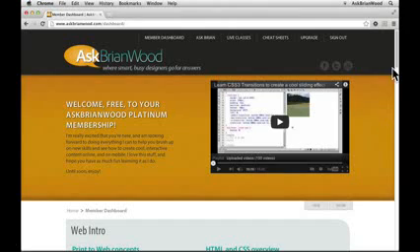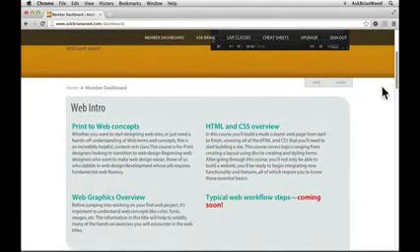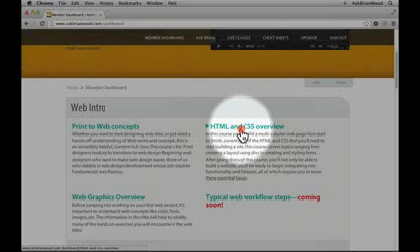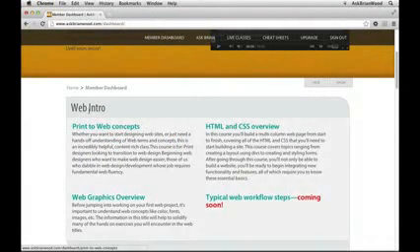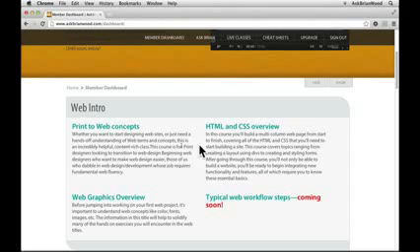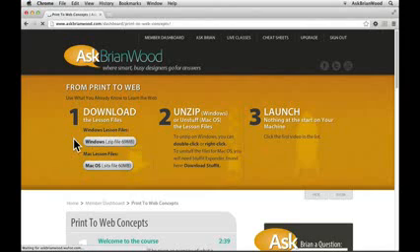You're on the dashboard. If you scroll down a bit, you'll see all the different categories of video available down here. I've organized them from introductory material all the way down to more advanced content. So if you're just starting out on the web, you can start right up in here and read the descriptions. You may not want to do some of these, like the HTML and CSS overview. Maybe you've already taken a class in HTML, so you can skip that. But once you click on a category, it'll take you into those videos or that video lesson.